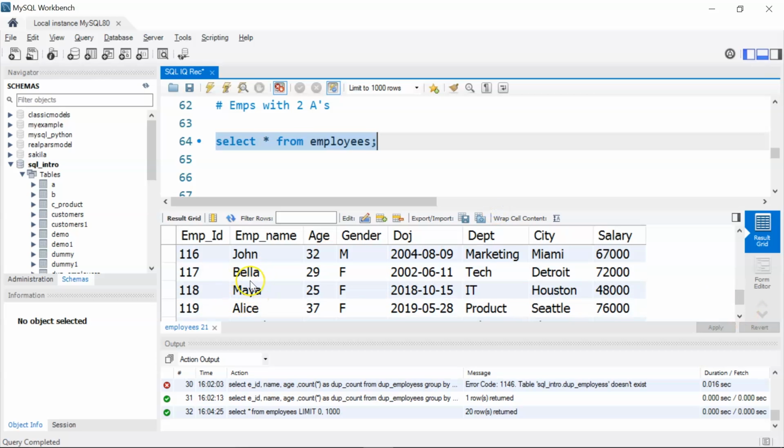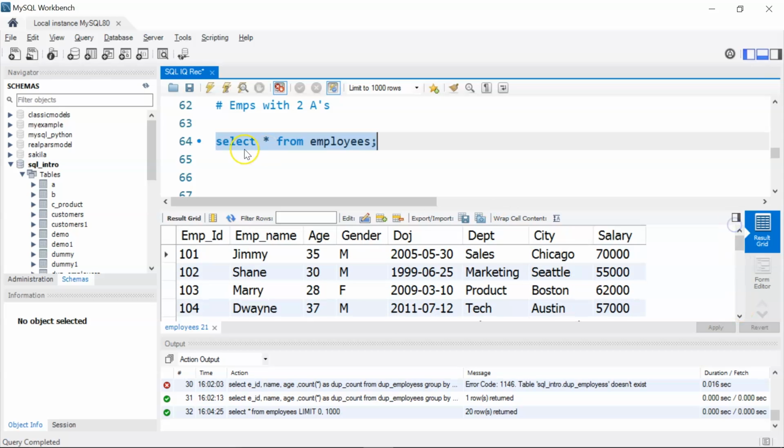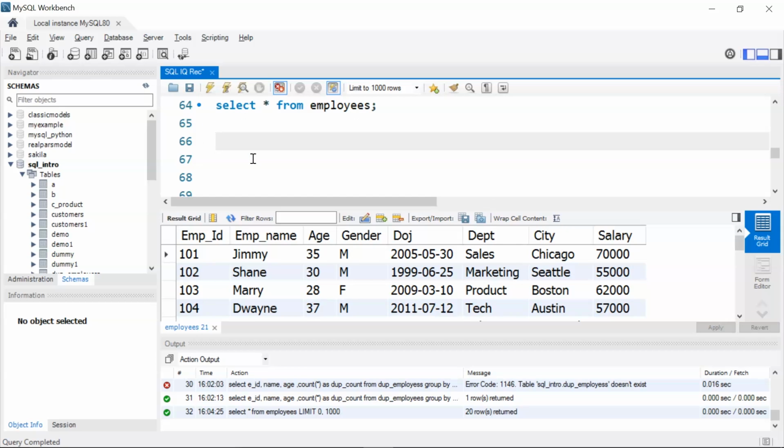And we also have Maya. Okay, now let me go ahead and write a SQL query, and then I'll explain what I'm trying to do.